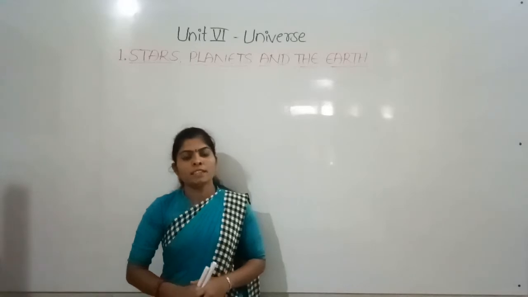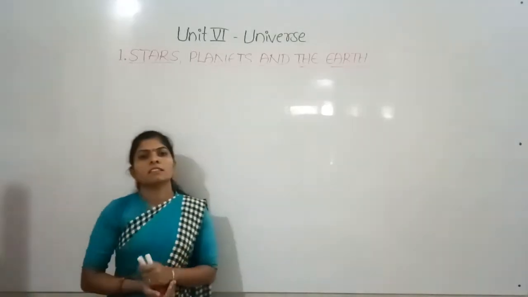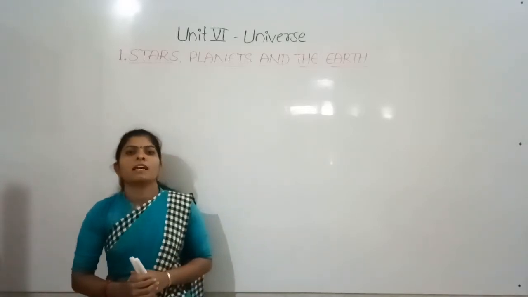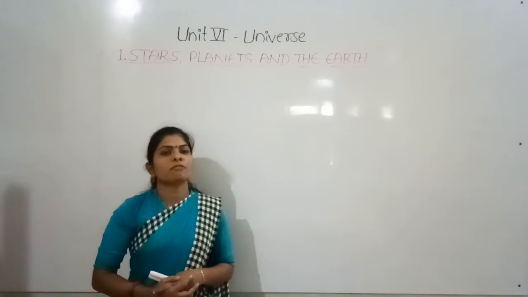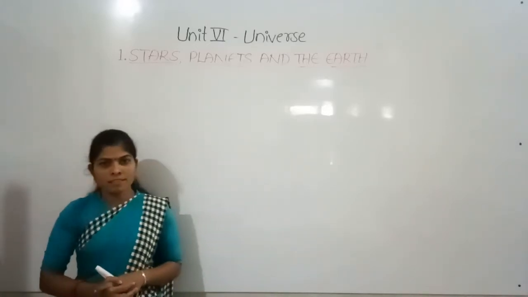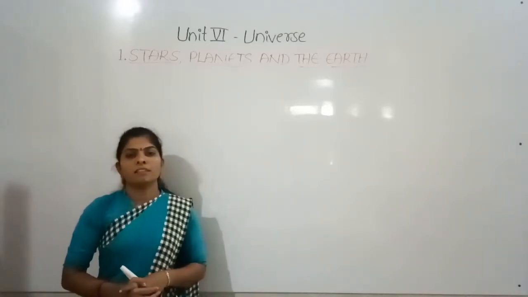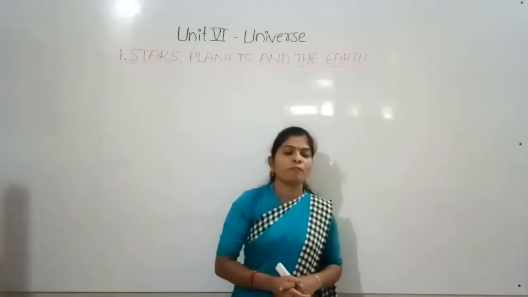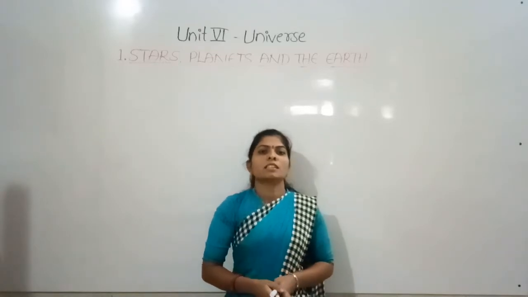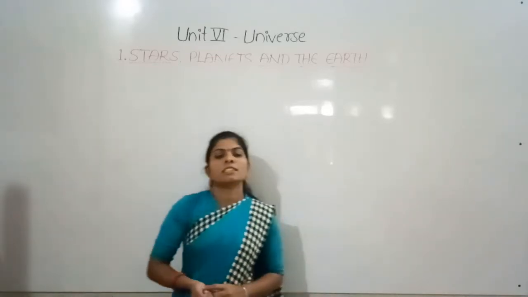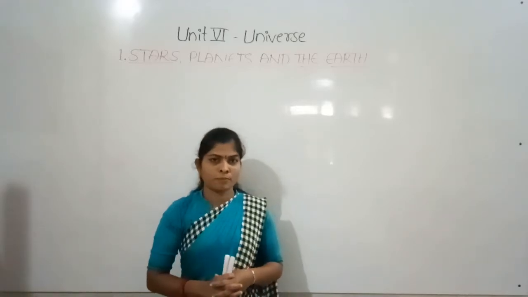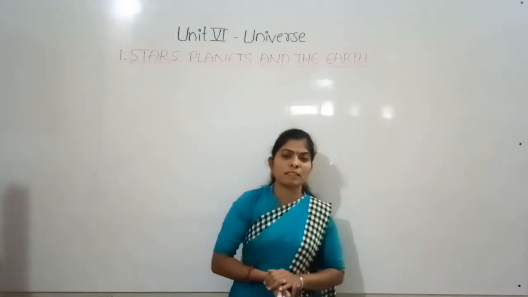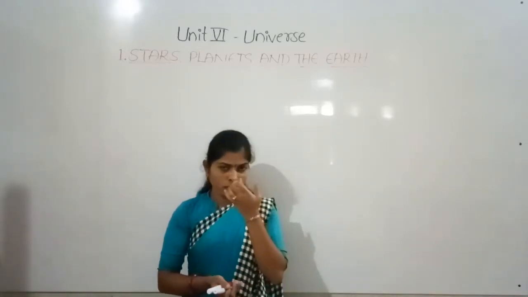As you all know, we are now discussing the 6th unit of your science part, that is Universe, and in that we have started the first chapter, that is Stars, Planets and the Earth. In our previous class, yesterday's class, we learned about astronomy, stars and constellations. Now we can recap what we have learned in the previous class. A small recap on it.